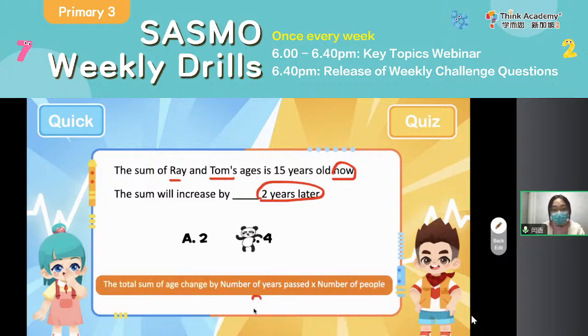So here, let me label out. The gap is 2. And how many people? There are 2 people. So that is 2 times 2. Yes, excellent. 2 times 2, okay? That is Ray is getting 2 years older. Tom is getting 2 years older as well. So here, actually, you need to plus 4.